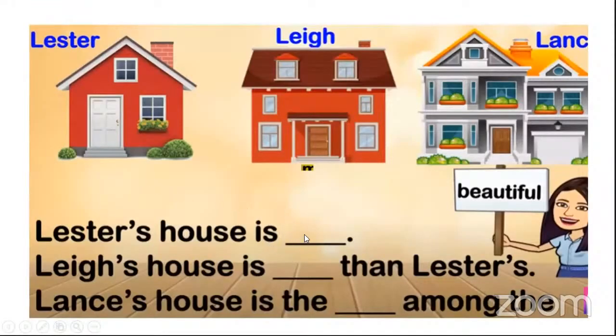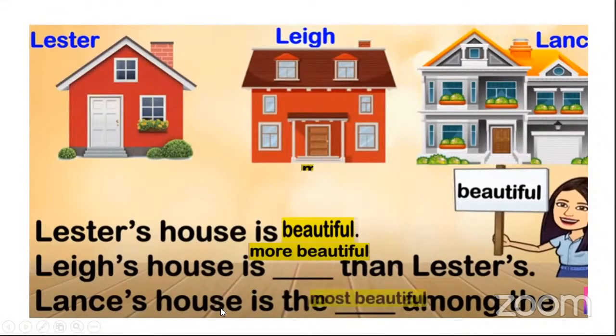Lester's house is beautiful, beautiful, and beautifulest. No, dear, you're making a mistake, because the word beautiful has more than two or three syllables, so we use more and most. Lester's house is beautiful. Lai's house is more beautiful than Lester's. Lance's house is the most beautiful among the three of them.